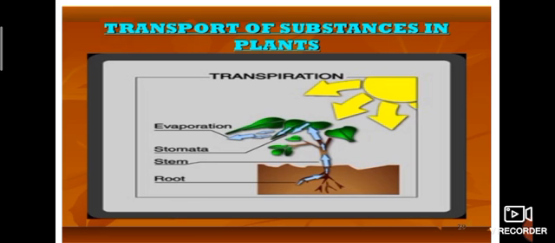See this transportation, what is this? Transpiration. It is not a food process; it means excess water leaves from the leaf. Water is absorbed from the root and goes to the stem. The stem transfers the water to other parts, it goes to the stomata and evaporates, so the water drops leave.